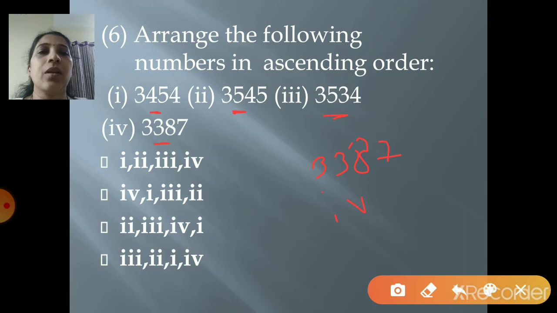Now out of the second digit, the next number after 3 is 4. So what will you write? 3454. So that will be your second one. Now remaining are two numbers. Both over there it is 5 and 5. So you cannot decide. So you go to the third digit of both the numbers. What is the third digit? Here it is 4 and here it is 3. So 3 is smaller than 4. So what will you write?